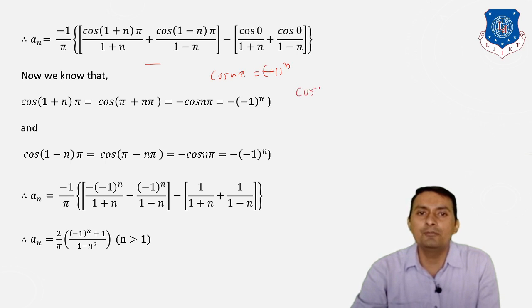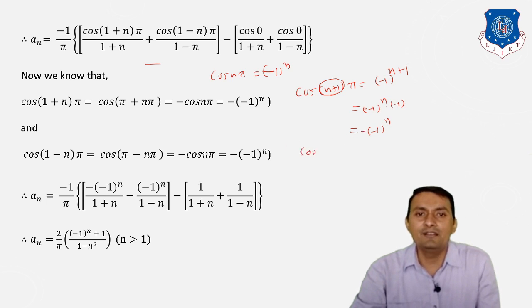But if I am supposed to mention cos (n+1)π, it will be minus 1 raised to whatever we have as the coefficient, that will be the power. So we can represent it as minus 1 raised to n plus 1. But again this can be written as minus 1 raised to n into minus 1. Ultimately we can say minus 1 raised to n into minus.